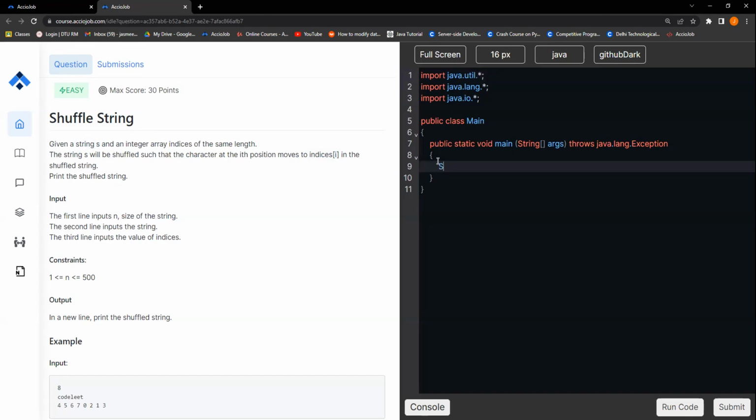So let's quickly create a scanner. Guys, please keep yourself on mute, right?